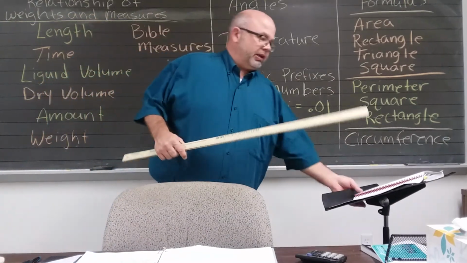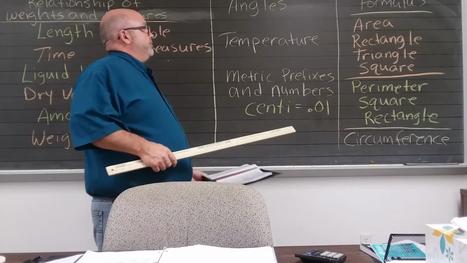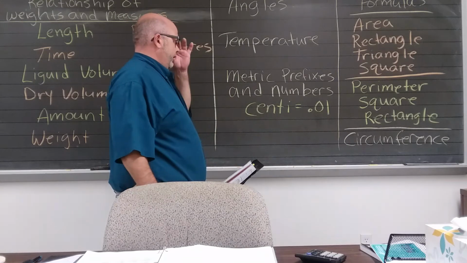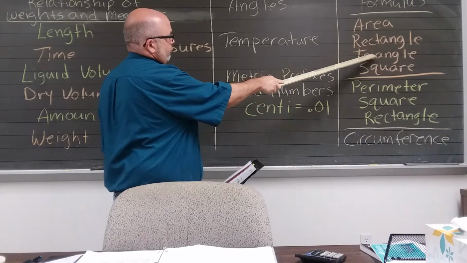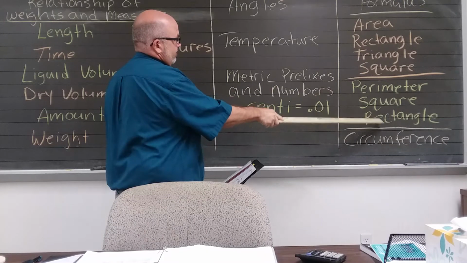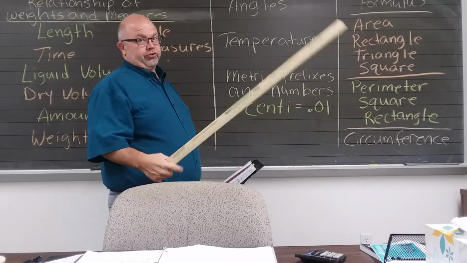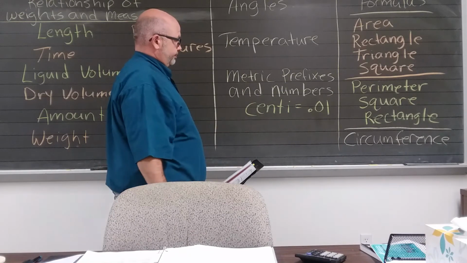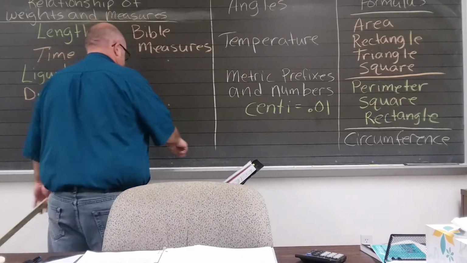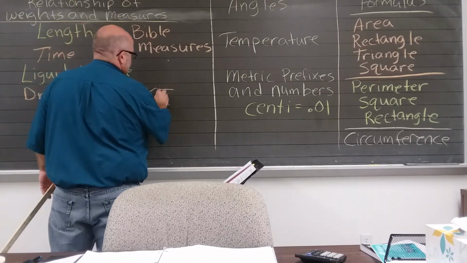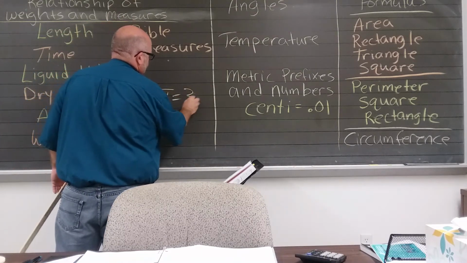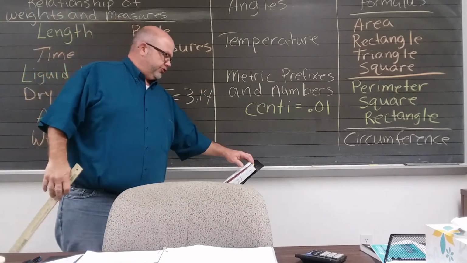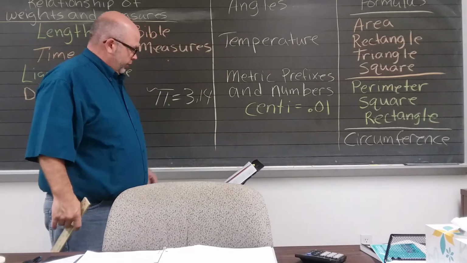And these are the formulas that you need to know, all right? Memorize these formulas. These are pretty basic, simple formulas here. The area of a rectangle, triangle, square. Perimeter of a square and a rectangle. Circumference of a circle. Circumference means a circle. So know the formulas to figure those out. Know what this symbol means. This symbol equals what decimal number? Okay, know that.